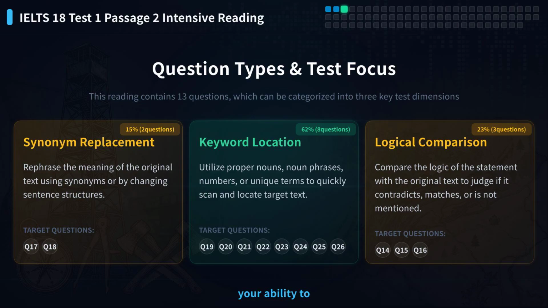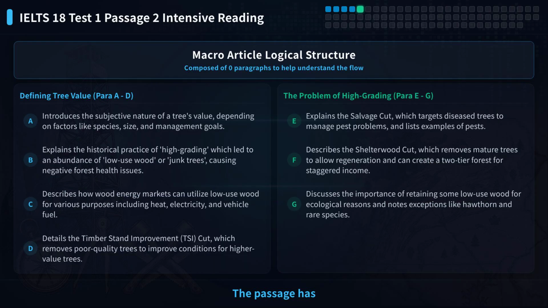All questions test your ability to locate key information in the passage quickly. Mastering keyword location skills helps you find answers quickly and save time. The passage has 7 paragraphs, from A to G. It mainly discusses forest management methods in Pennsylvania.